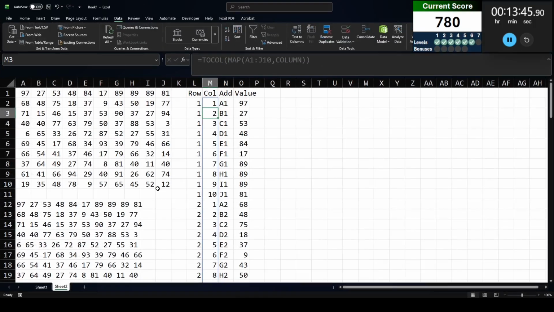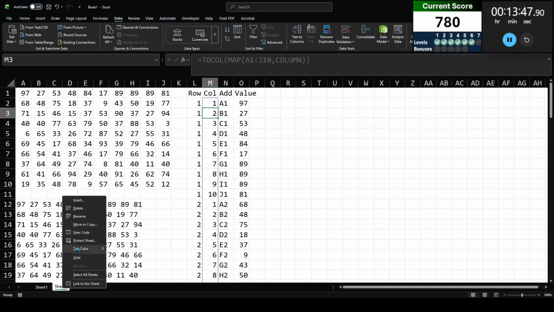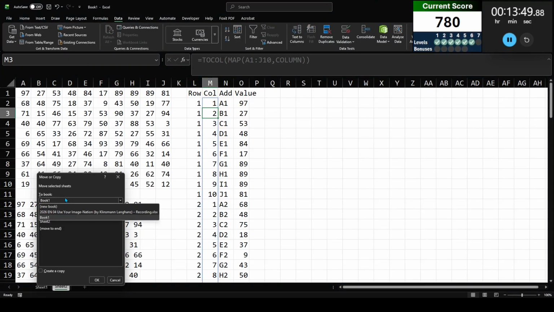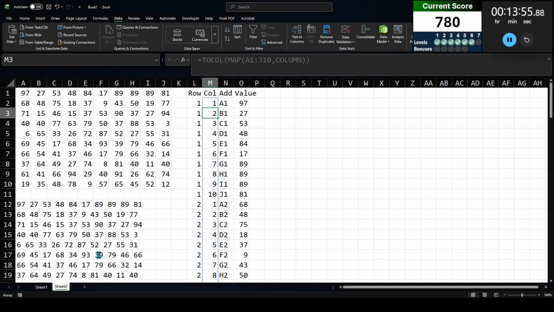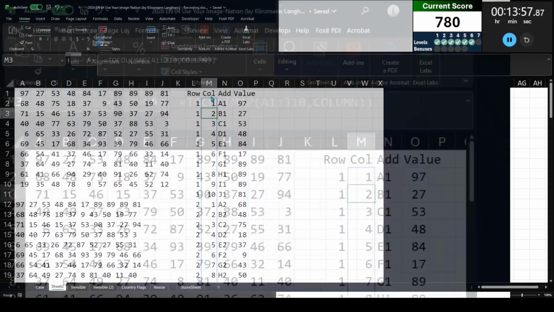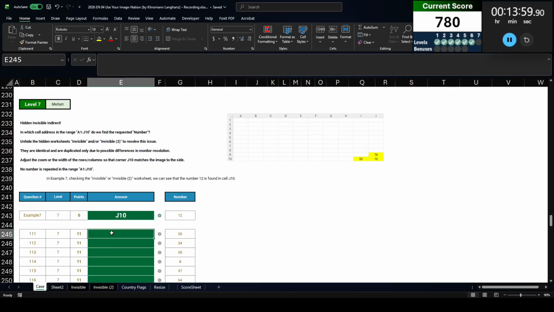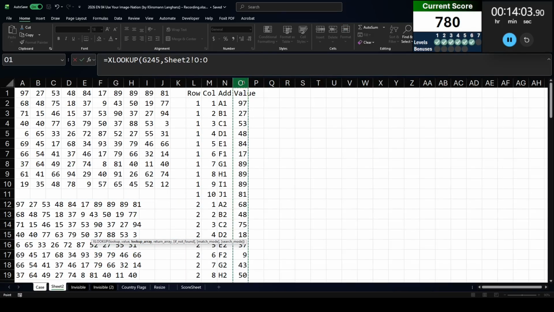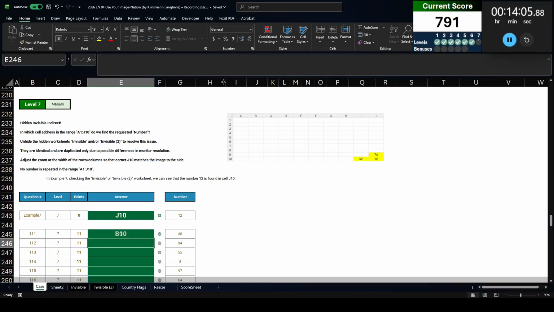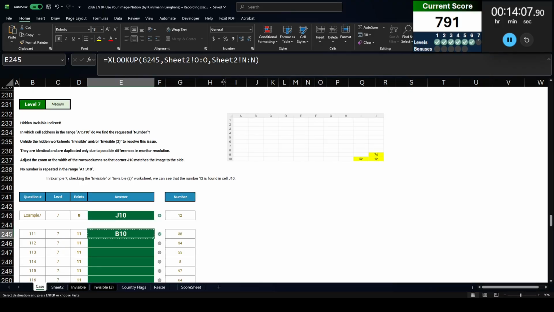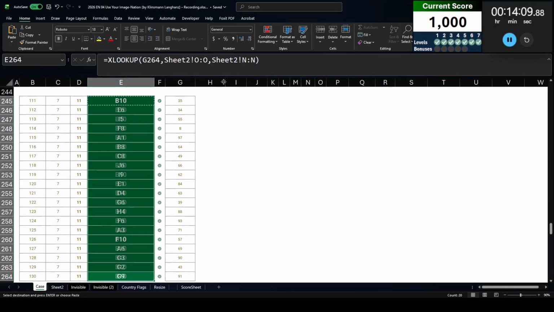All right, so now, because I want to XLOOKUP to bring this back to my original sheet, let me bring this back here. I'm going to put this right there, create a copy, probably to be safe. I probably don't have to, but I just want to be safe. All right, and now I can just look up this value from this value and return the corresponding address there. That's B10. This is going to get me J10, which makes me happy. Paste all those down. That's how we solve level 7.